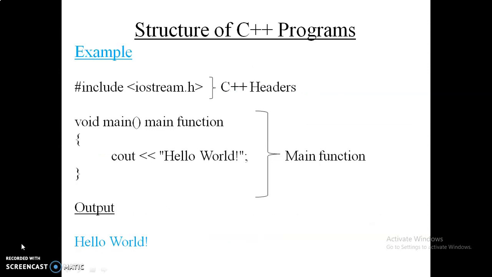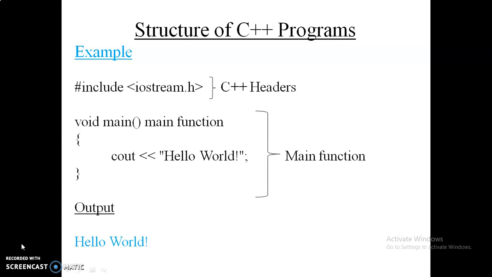Okay, now we will see a simple example of printing hello world in a C++ program. We start by comparing with our C program. If we want to write hello world in a C program, we write #include <stdio.h> and #include <conio.h>. Instead of that, here we have to write iostream.h. So this is one difference. Next, there we write void main, and in the same manner we write the void main function here, and the next one is cout.